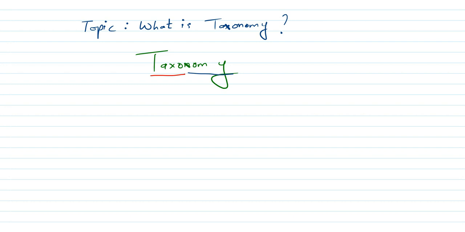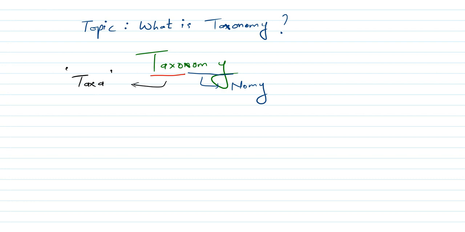The first part, taxo, comes from the word taxa, and basically these are all Greek words, dear students, because biology itself is written in either Greek or Latin words. So the word taxo comes from the Greek word taxa, and the other word is nomy. First we will understand what is taxa, and then we will understand what is nomy.